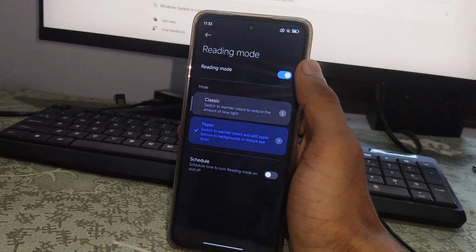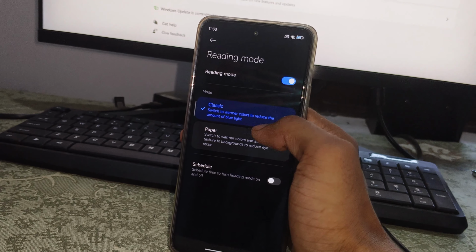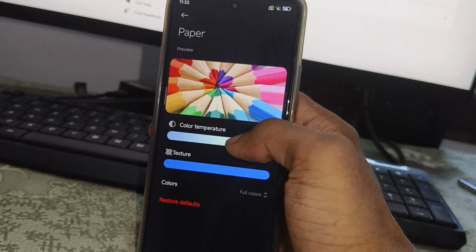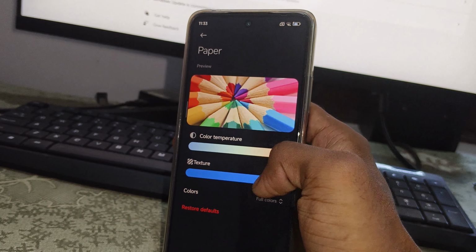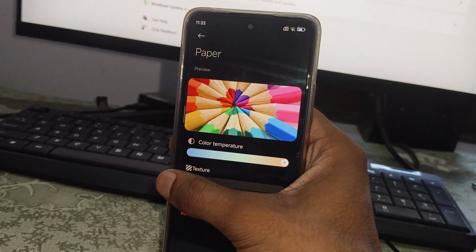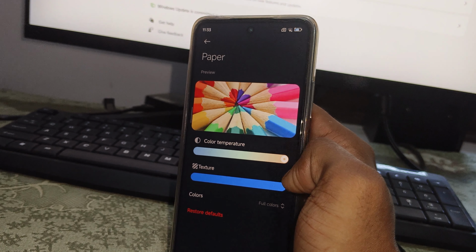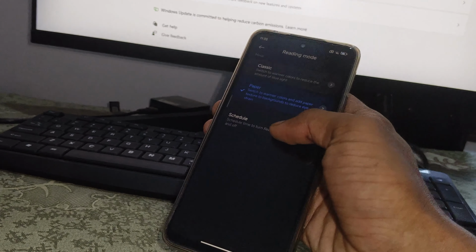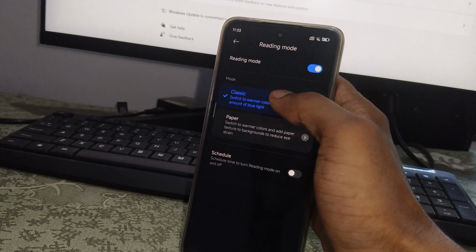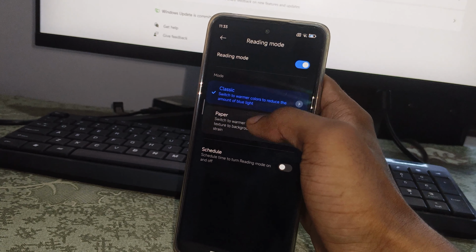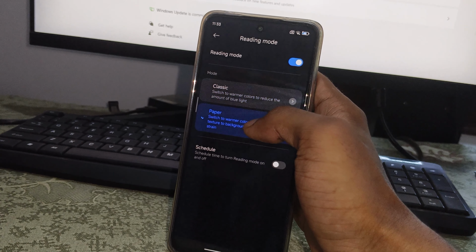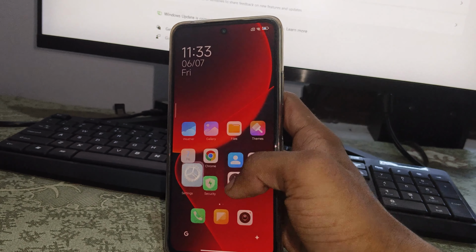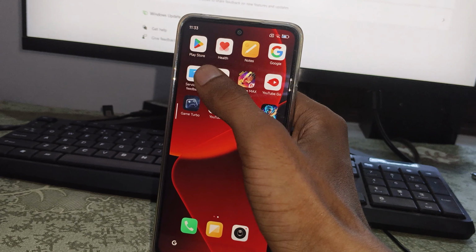After that, changes in reading mode. A new option added here: paper mode. You can see here, if you enable this paper mode feature, your screen gets a warmer color, and a paper texture is also added. You can adjust the paper texture and color temperature. You can notice after applying paper mode, your screen converts into a paper texture and the color gets warmer. It's one of the best features for reading anything for a longer time.